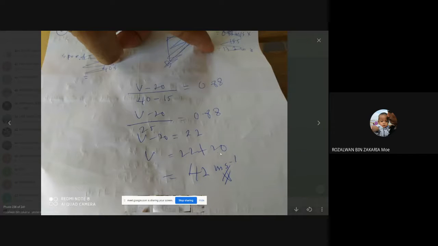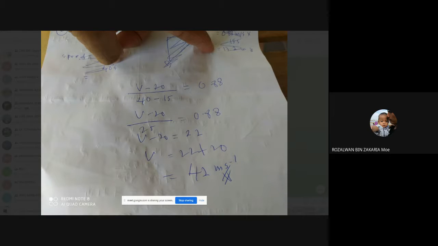You plus with the 20, because this minus 20, you have to bring to your right side. It will become plus 20. So the answer you will get is 42 meter per second or 42 meter second power of minus 1. That's the answer for question 11B.